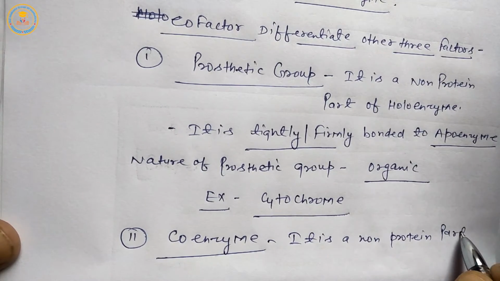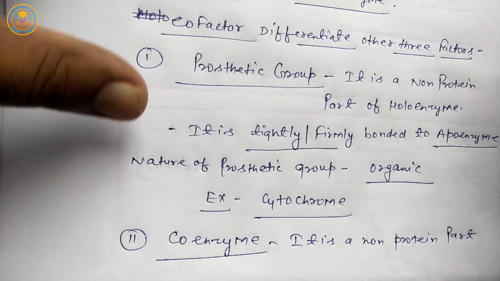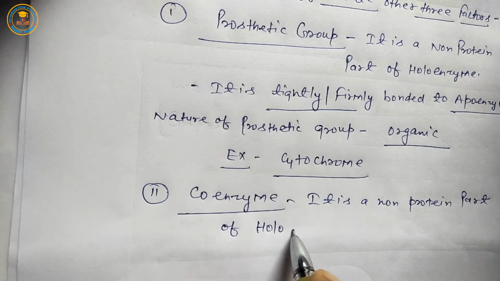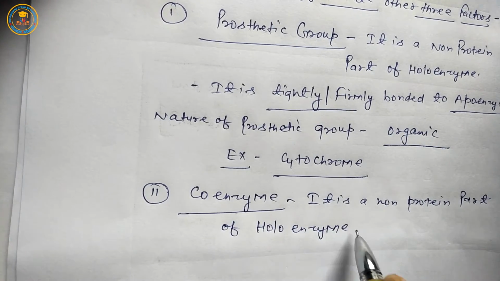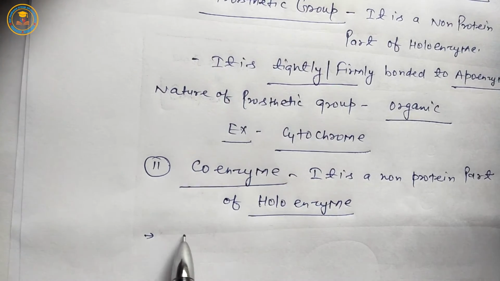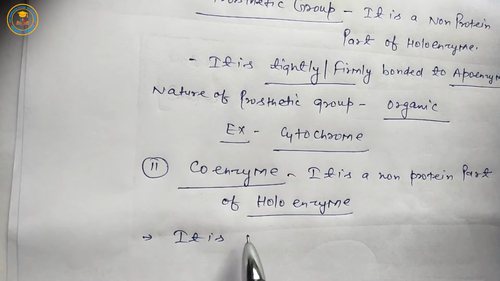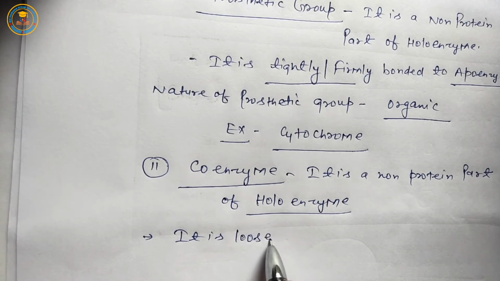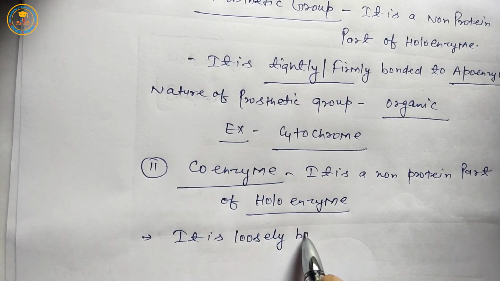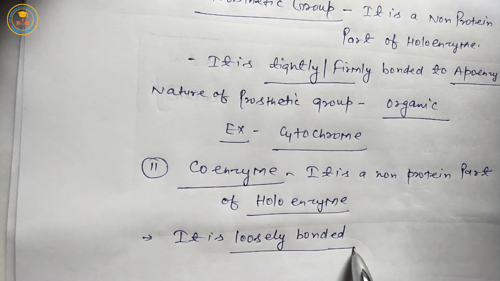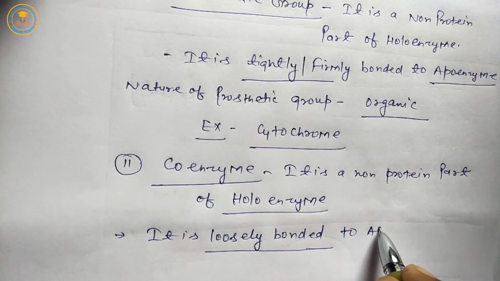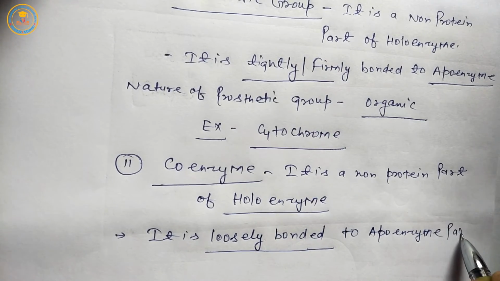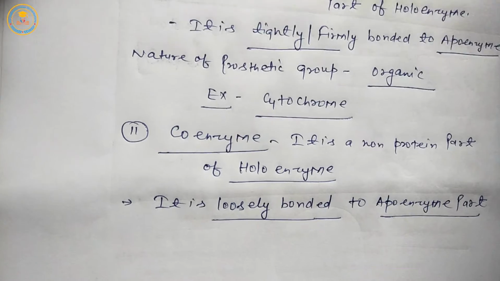Once again, it is the non-protein part of holoenzyme. Next, it is loosely bonded to the apoenzyme part, the protein part of holoenzyme.